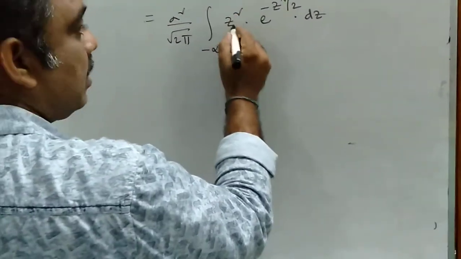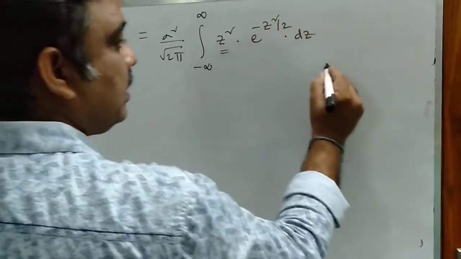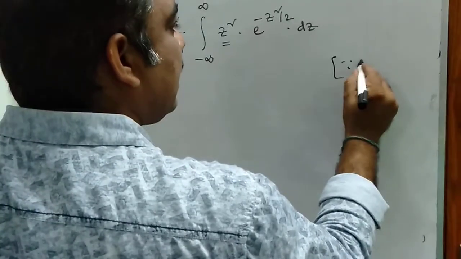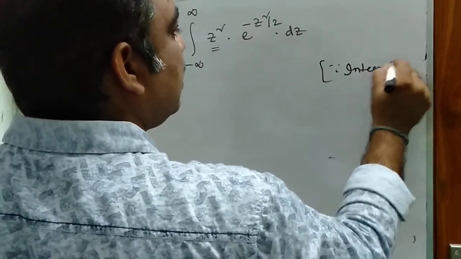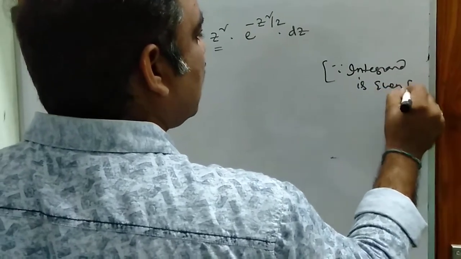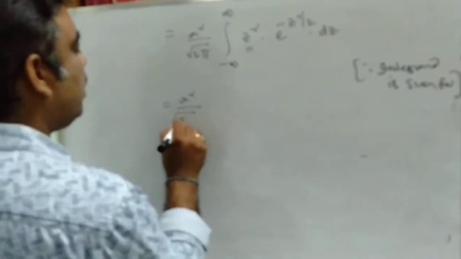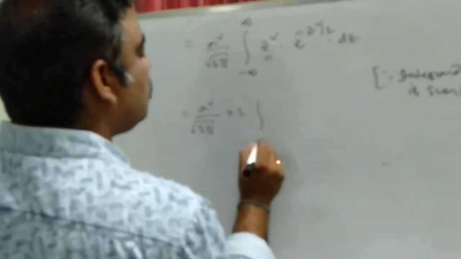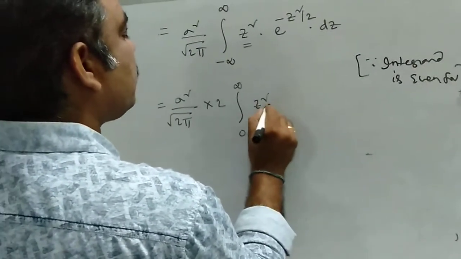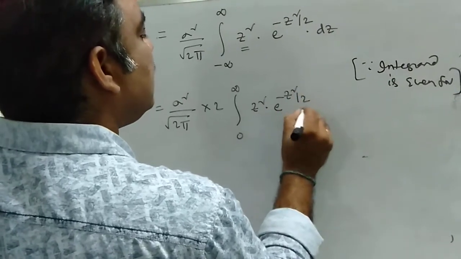Here it is z square, z square e power minus z square. So this is the integrand, and the integrand is an even function. So what is the formula for an even function? Sigma square by root 2 pi, 2 into integral 0 to infinity z square into e power minus z square by 2 into dz.